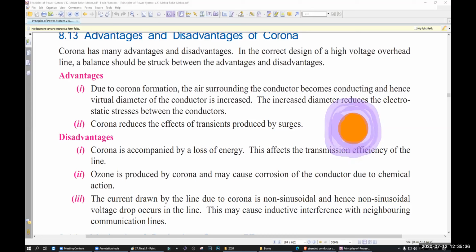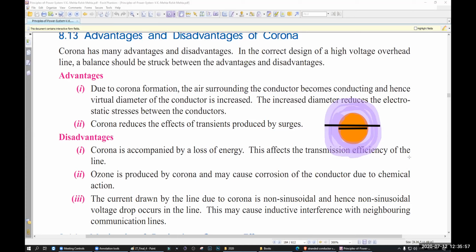What happens actually now? Previously your diameter was this. This is the diameter at which current can go. When corona forms, the effective or virtual diameter increases.